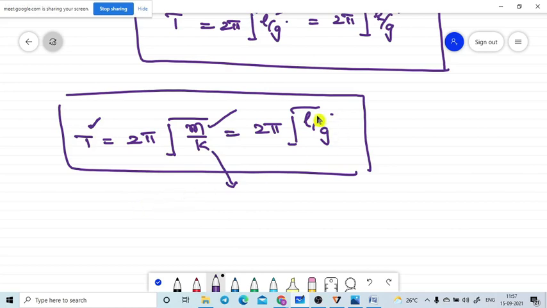And the second formula can be used if you know how much extension is observed in the spring, and also the acceleration due to gravity. Then we can easily find the oscillation time period of the spring. That is the formula we need to know.